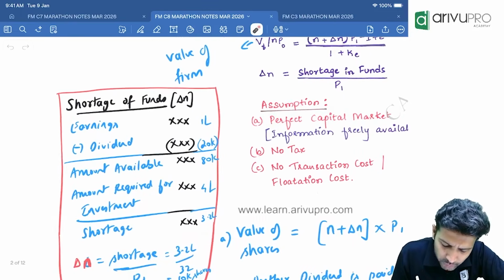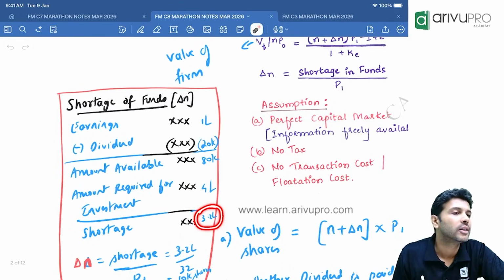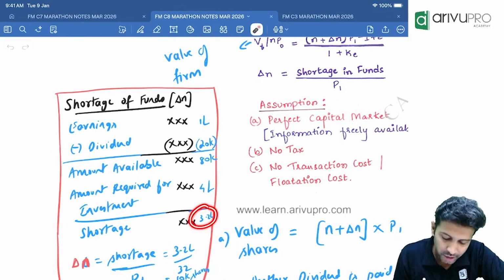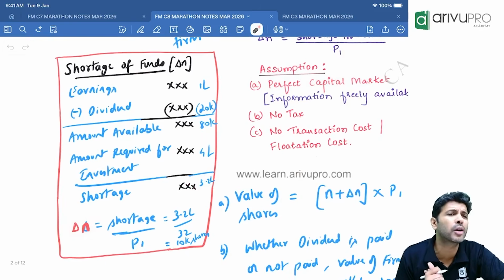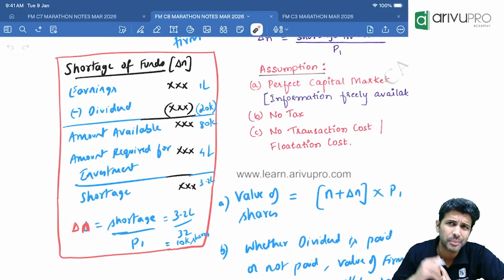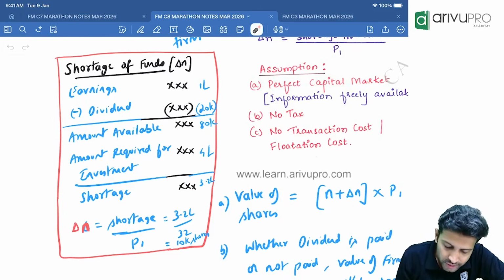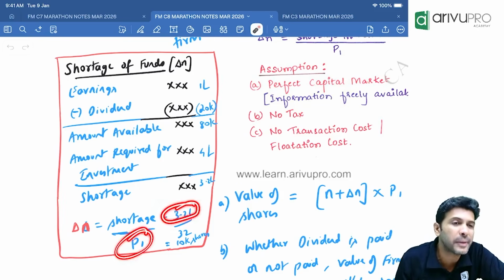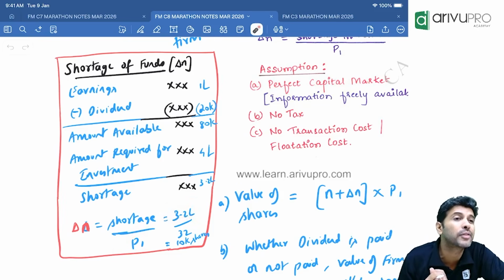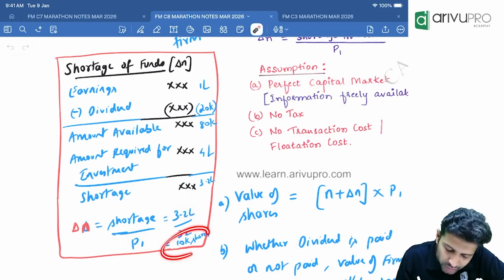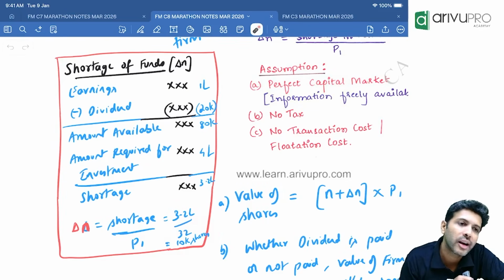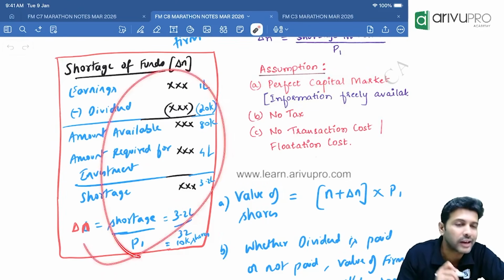By issuing new equity shares, how much money do you want to raise? 3,20,000. This is nothing but your shortage, and delta n is the number of shares issued. Are you issuing the shares immediately or in future? So take 3,20,000 divided by P1. P1 means the price now or after 1 year? After 1 year. That way you will get the number of shares issued. Clear? This is how we find the delta n portion.